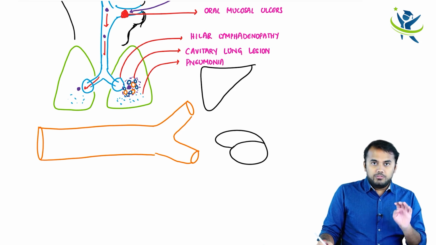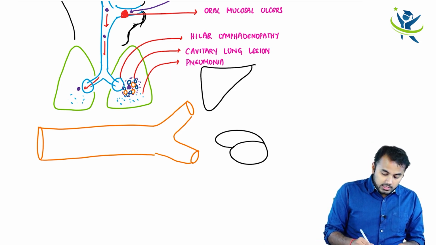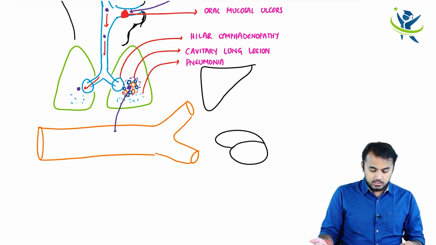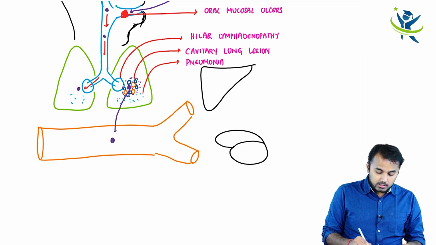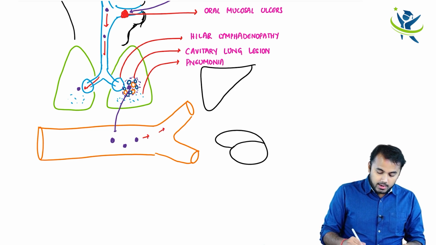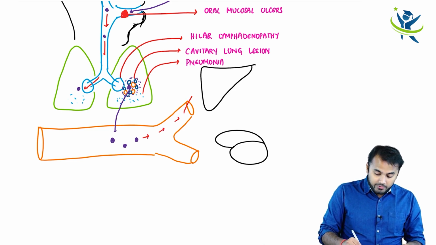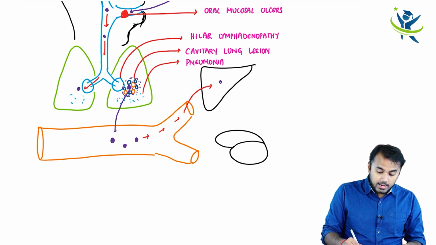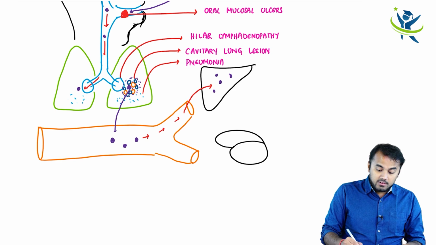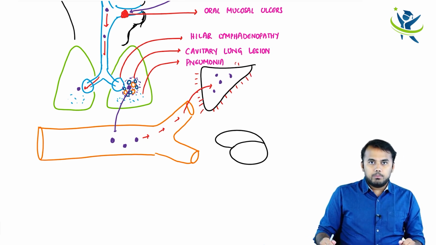Fifth important thing is that I already told you these spores can even enter into your pulmonary capillaries, the blood vascular system. Now the moment spores enter into your blood vascular system, what is going to happen? These spores will travel all the way in the blood, enter into the hepatic artery, and finally get lodged in the liver. Through the hepatic artery they come and enter into the liver. Once they enter into the liver, they cause inflammation of the liver, right? So what do they cause, guys? They cause inflammation of your liver. So your liver will be swollen up, right?